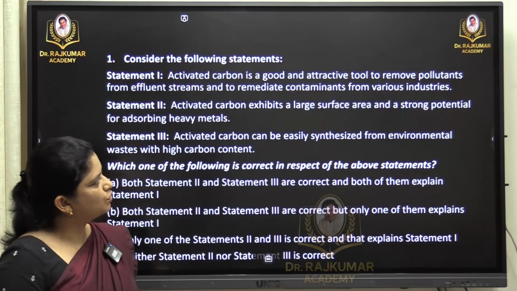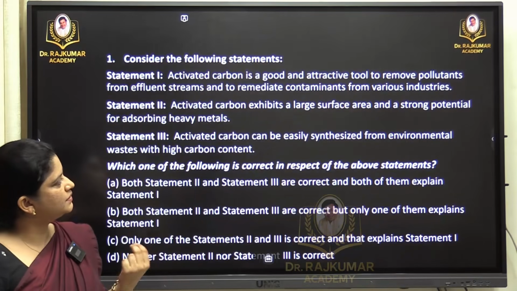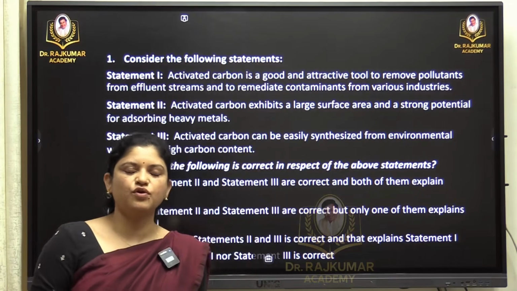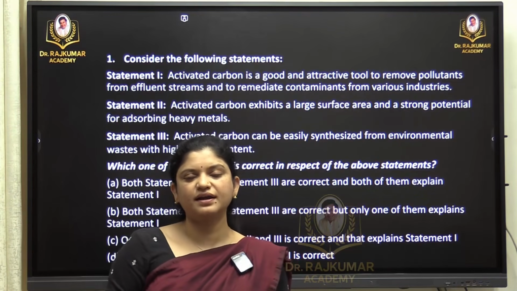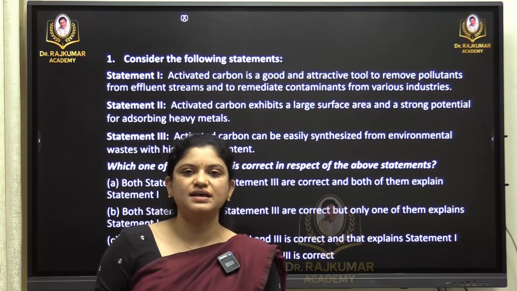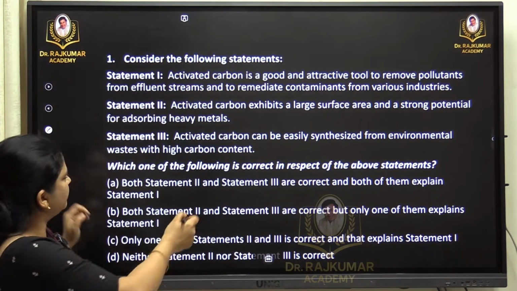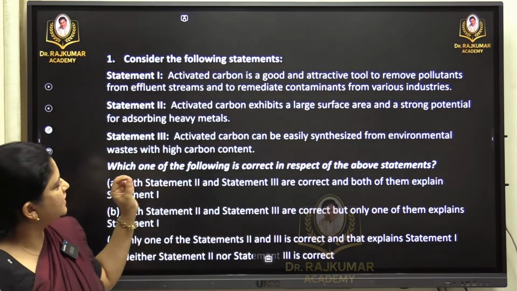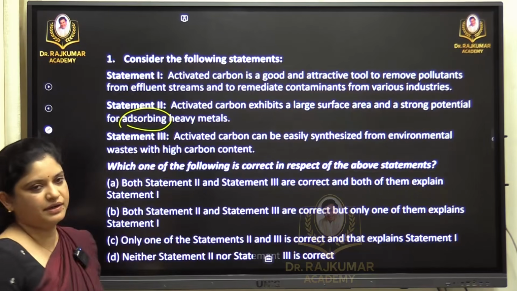Activated carbon is a good and attractive tool to remove pollutants from effluent streams and to remediate contaminants from various industries. First of all, one should know what activated carbon is. Activated carbon can be called an adsorbent. What we see in the second statement, let me read it for you: activated carbon exhibits a large surface area and a strong potential for absorbing heavy metals.